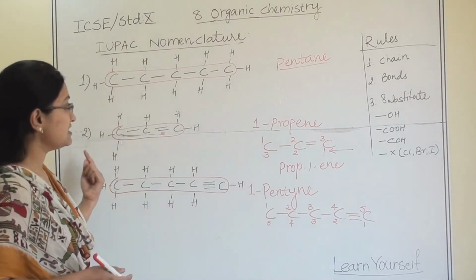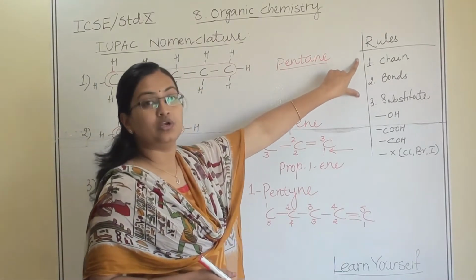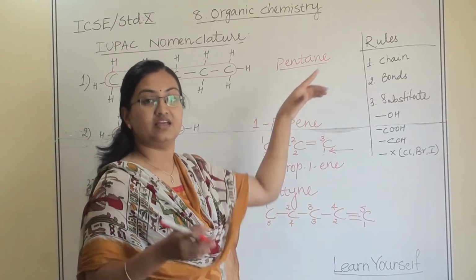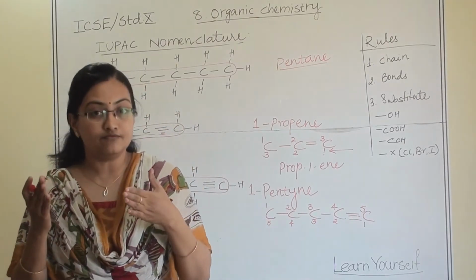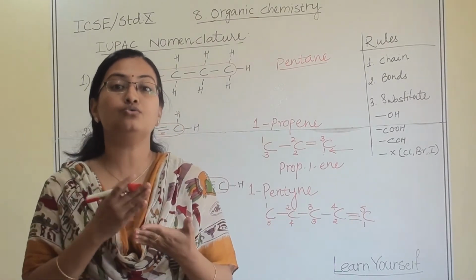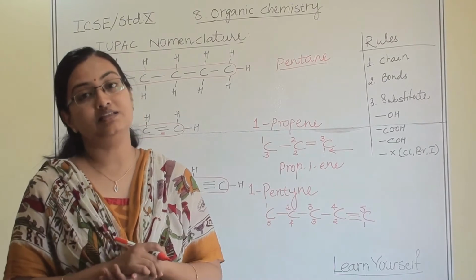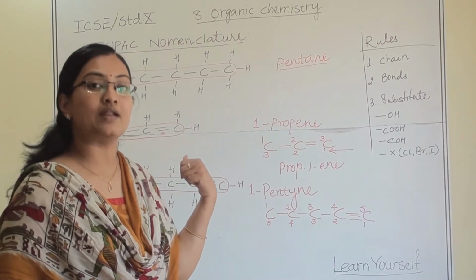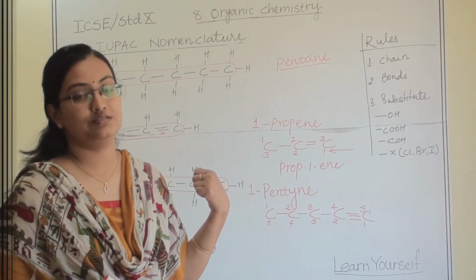So like this, till now we have covered only 2 rules. That when double bond and triple bond will be there, how to give a numbering to them. Let us practice some more example based on this.